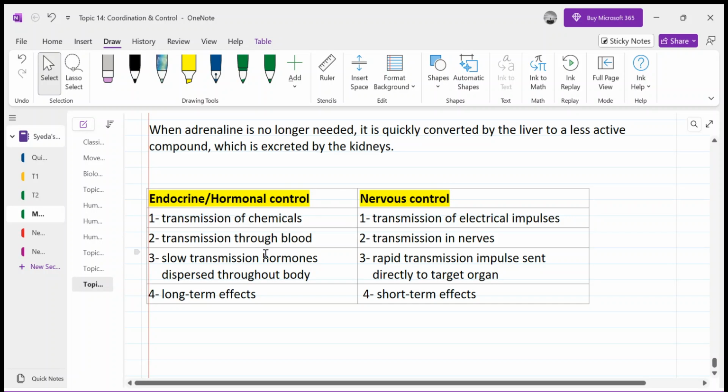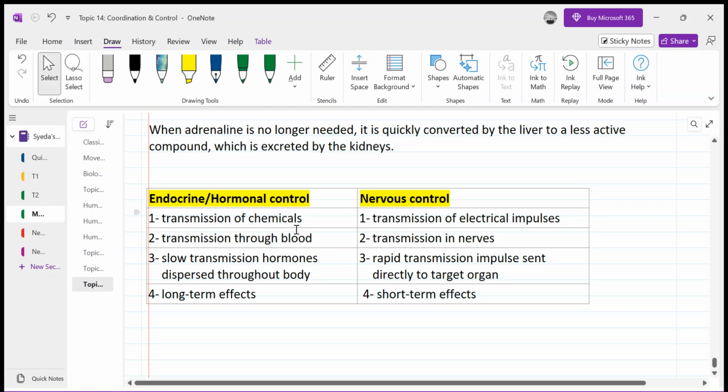Now, the endocrine gland is slow. Why is it slow? Because obviously it takes a little time to produce. For example, if your blood glucose level becomes higher, it will become lower in an hour or so. But whenever you touch any hot object, within microseconds you pull your hand away. This is the nerve impulse speed. Whenever there is dust in the environment, you sneeze. Sneezing is a reflex action, done by the nerve impulse only, right? So nervous control is quite rapid, in which the electrical impulse is sent directly to the target organ.